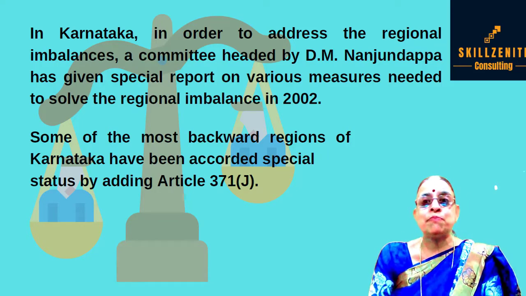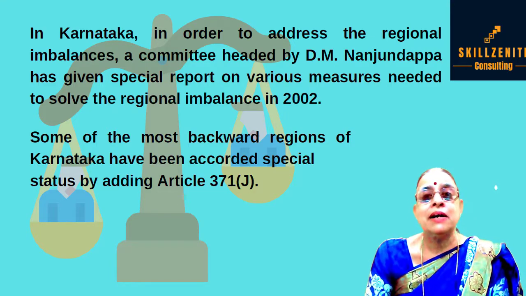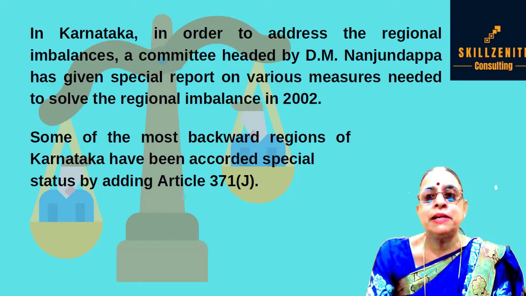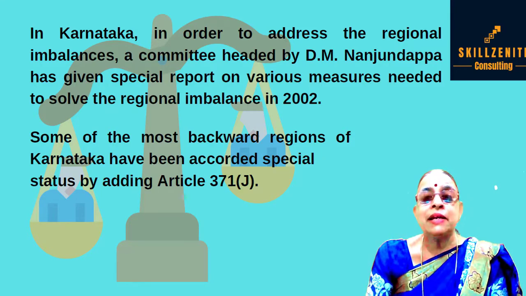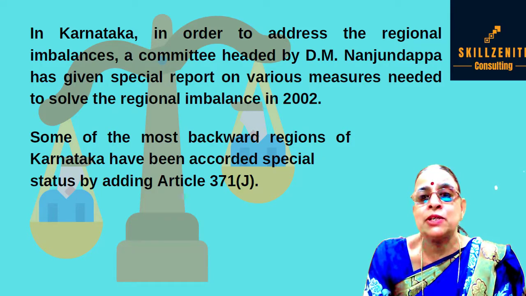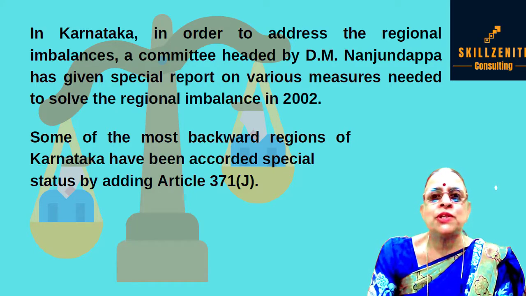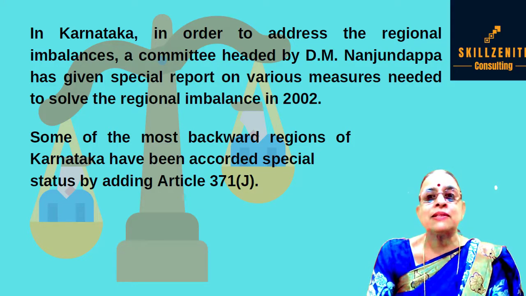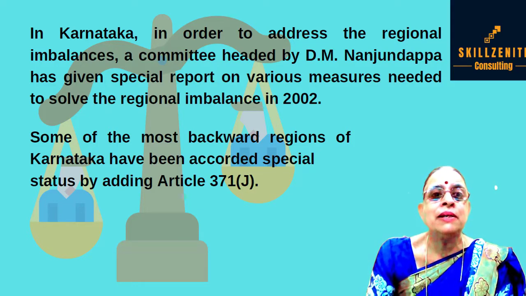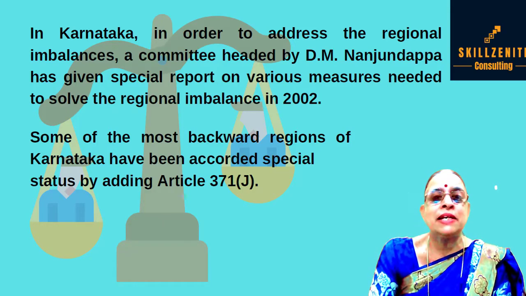Note the point: the committee had many members, and the leader was D.M. Nanjundappa. The government asked the committee to suggest measures to solve the regional imbalance.